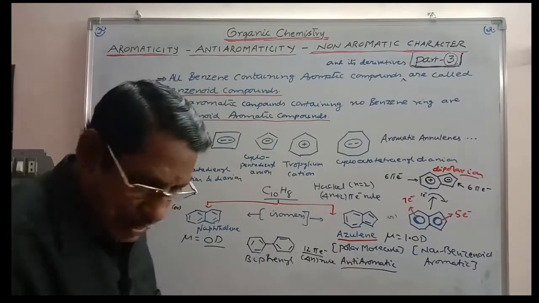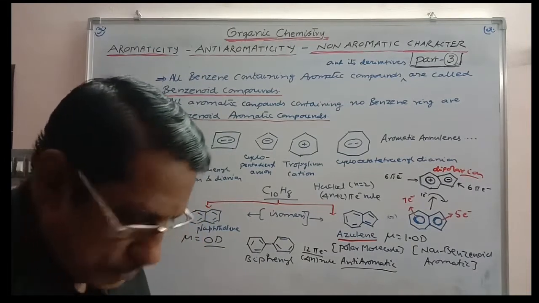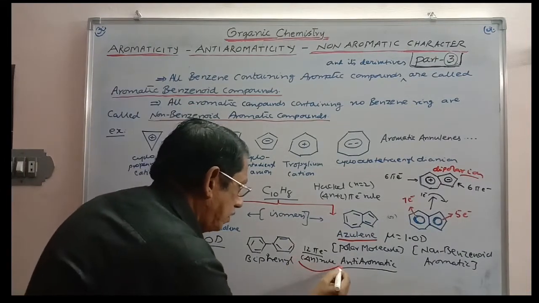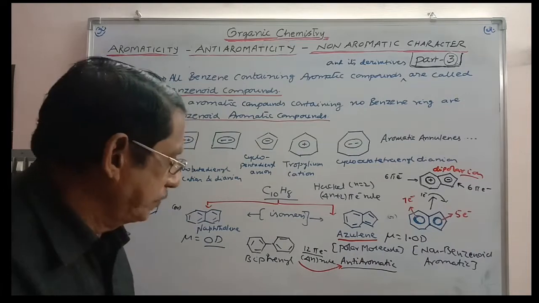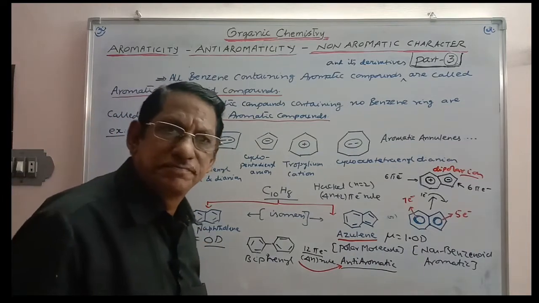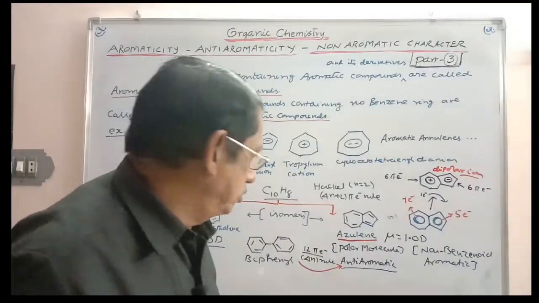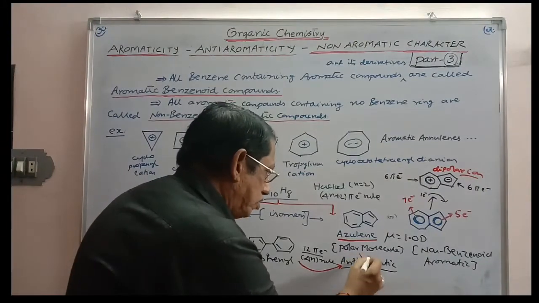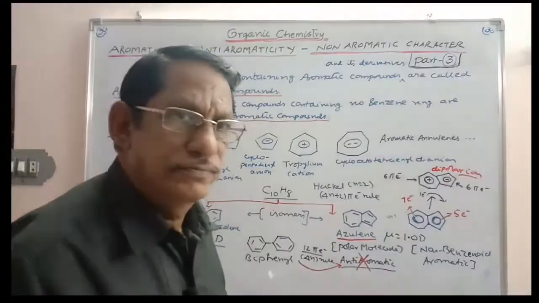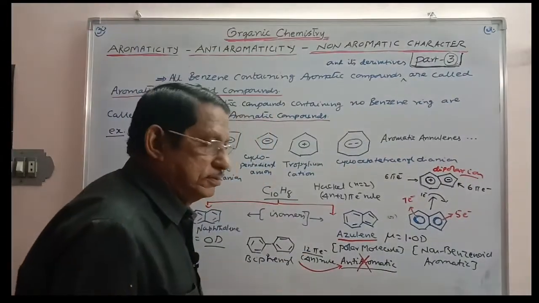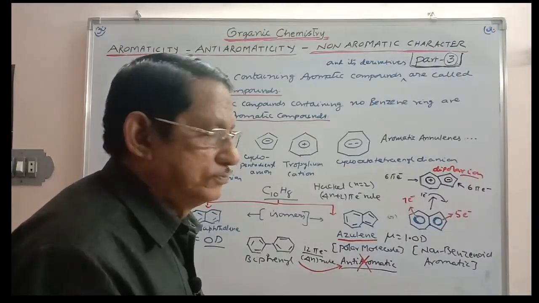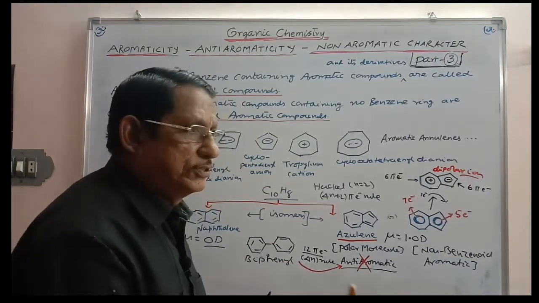It is anti-aromatic. But the concept is wrong. It is not anti-aromatic. 12 electrons are there. When n is equal to 3, 4 into 3 is 12.